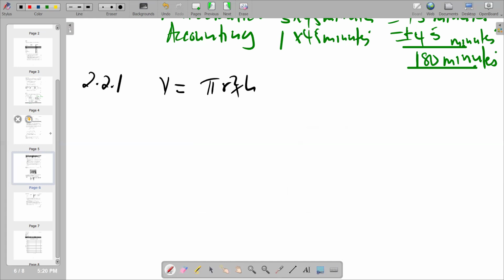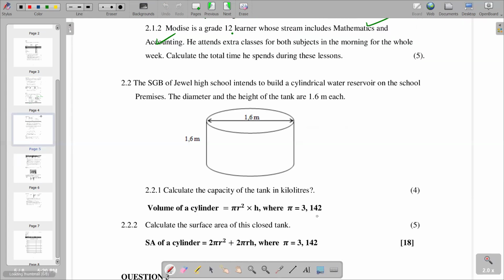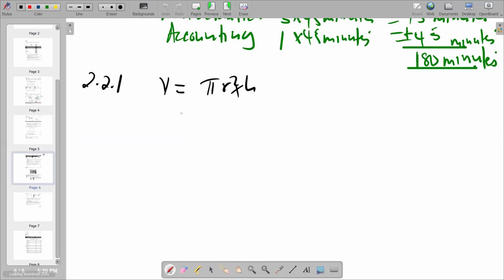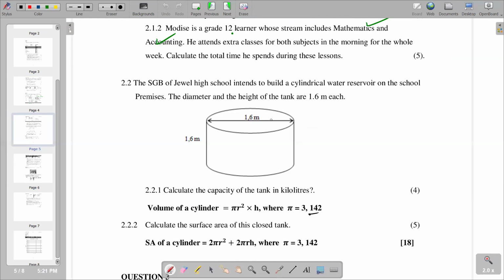So with that, we can now see that the pi is given as an equivalent of 3.142. So we are saying it's equal to 3.142 multiplied by the r, which is the radius. The radius, remember, given the diameter is